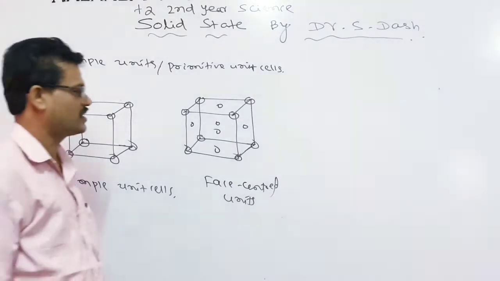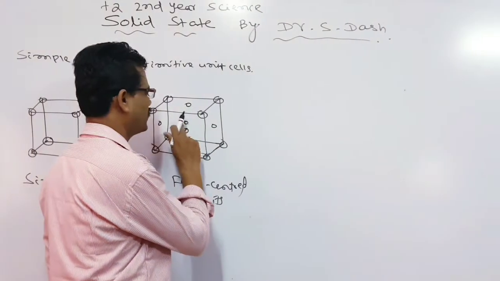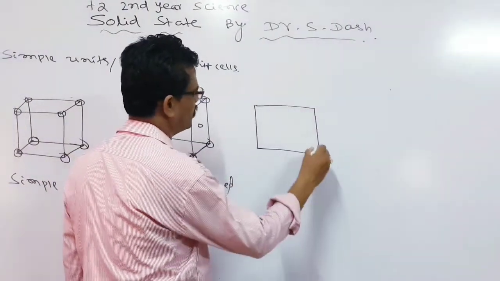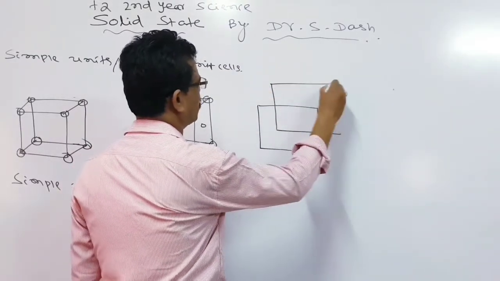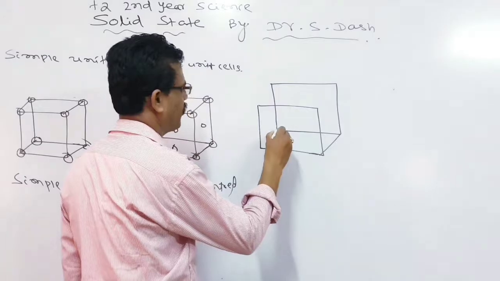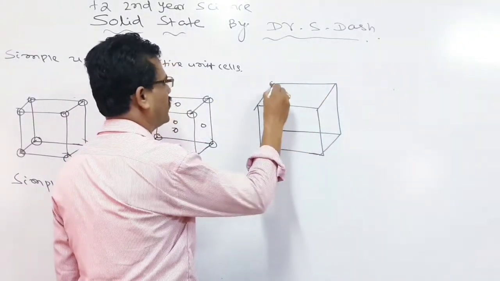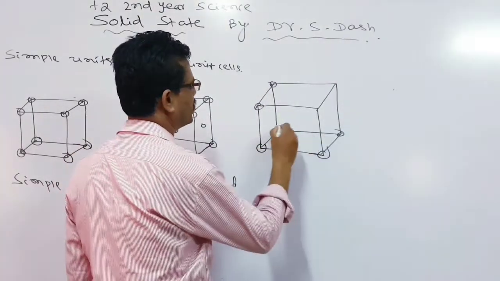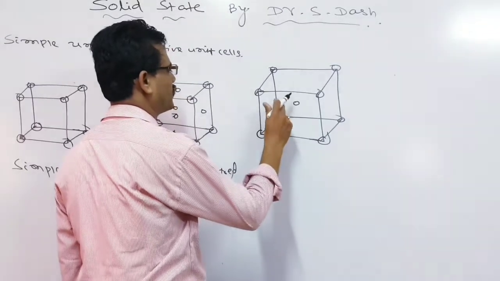Next, the body-centered unit cell. In the body-centered unit cell, look here, sir. The atoms are present at the corners as well as at the center of the body. Here you can see in each corner there is a point, and beside the corners we can see the body center, there is also one.